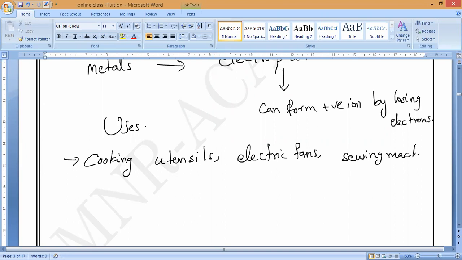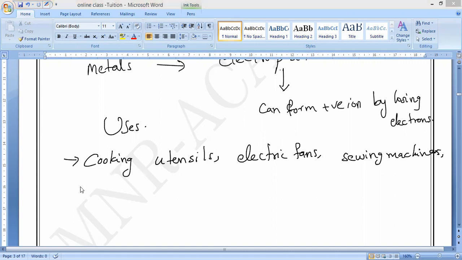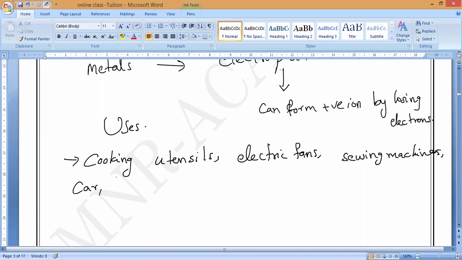Doctors also use metals. Where? Temperature checking, sir. In their stethoscope, scissors and thermometer. Metals only, correct?